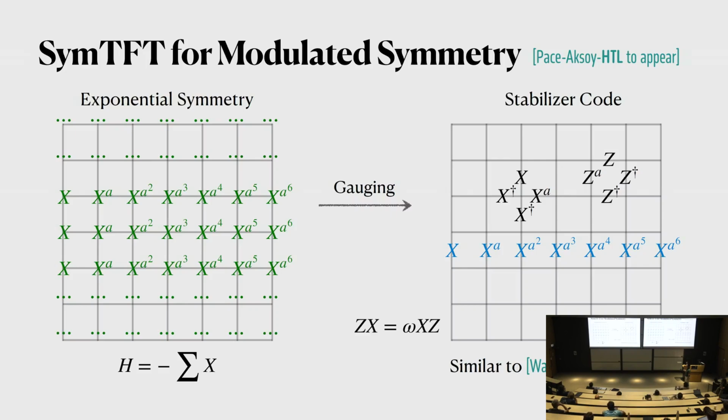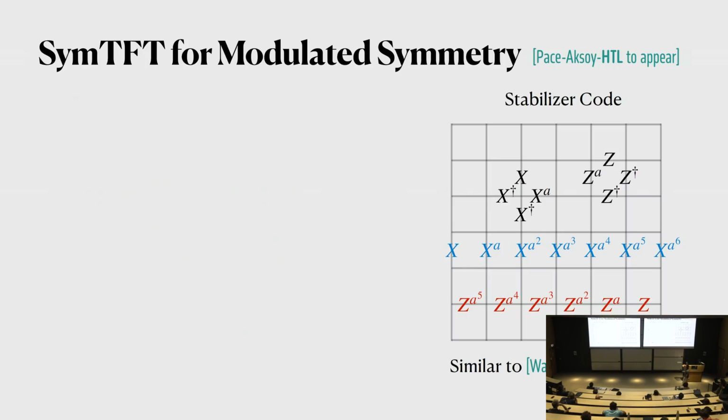For example, this is the operator that will create some topological anyons. On the other hand, we can also have an operator made of Z. Notice one thing: this operator has some modulation, an exponential function that grows to the right, and this one has an exponential function that grows to the left. So they are sort of reflections of each other. This will be very important later. Okay, so this is one way to get this stabilizer code, or to get the symmetry TFT on the lattice.